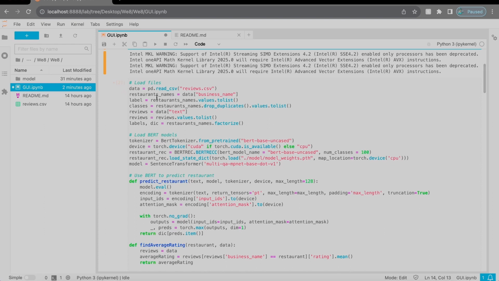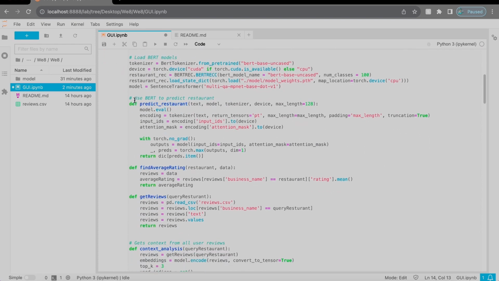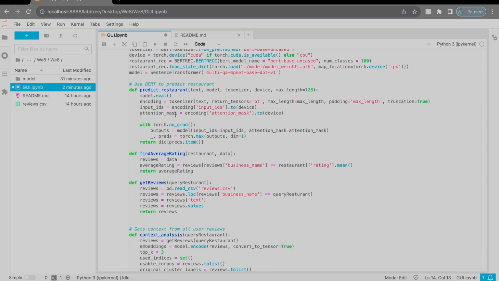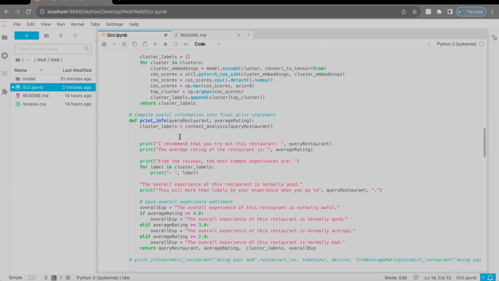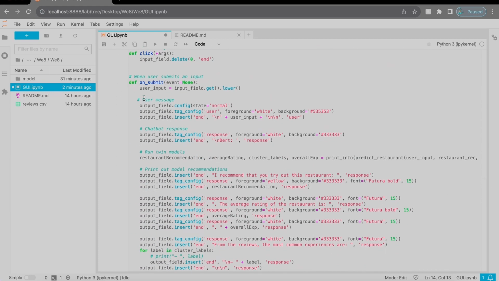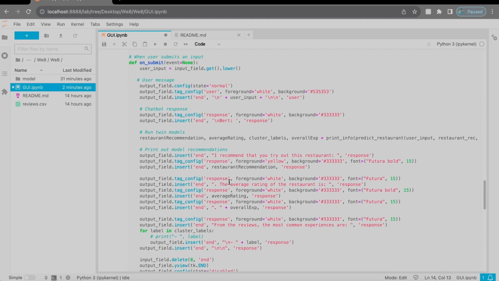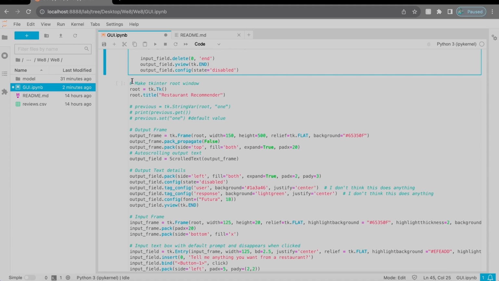So I'm just going to give a quick demo of how our code works. In this first cell, we basically load the files and data in our models. And here is all the stuff to predict a restaurant. Then after that, we get our GUI set up through here. And this is all to print out the model outputs, where we call the model here. After that, this is to make the GUI and input text.